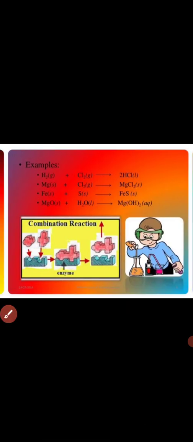So the combination reaction is a reaction in which two or more substances combine together to form a new substance. And many combination reactions are also examples of combination reaction, like here the compounds A, B and C combine with each other and form ABC. So this is the reactant and this is the product. Also, these are some examples of combination reaction.